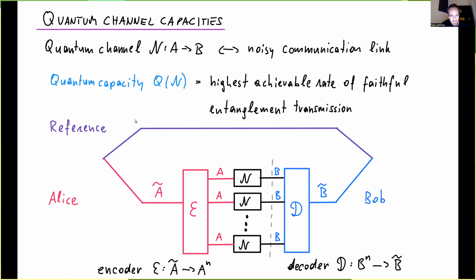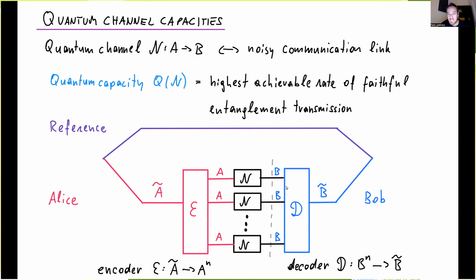In order to send quantum information or equivalently to transmit entanglement, I look at the quantum capacity of the channel. And this here is exactly the same figure that Ludovico drew, only his was much prettier. So I'll be very short again. The idea is just that Alice shares entanglement with some inaccessible reference. She can encode her share using some encoding map into the input systems of an IID channel. So here, this is the same channel acting everywhere.